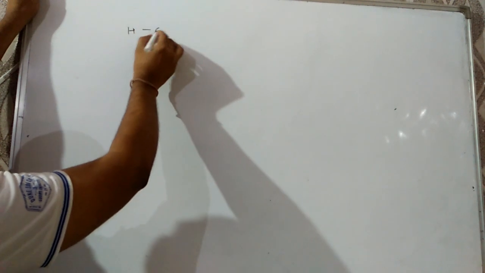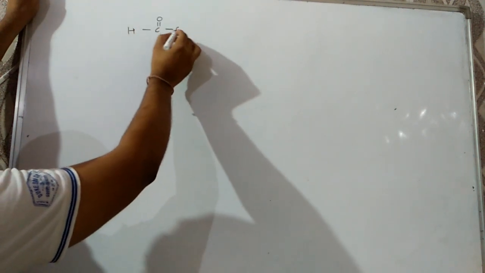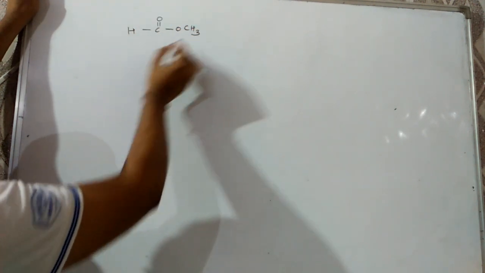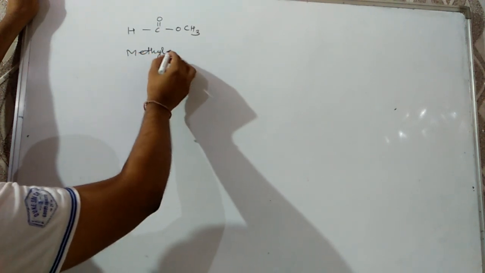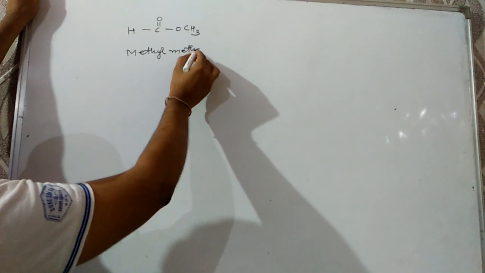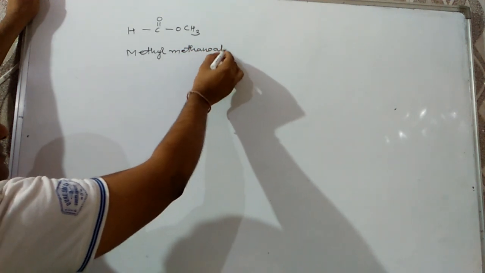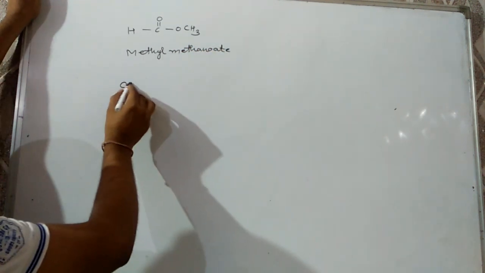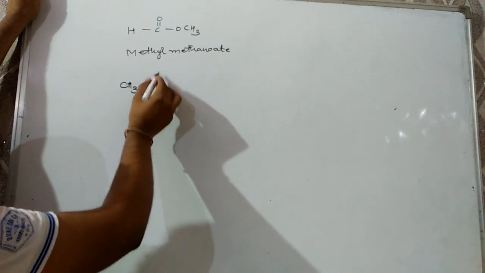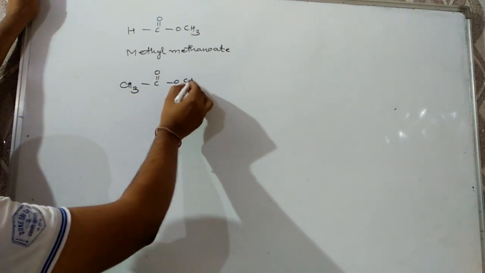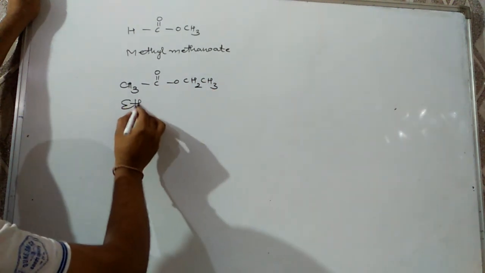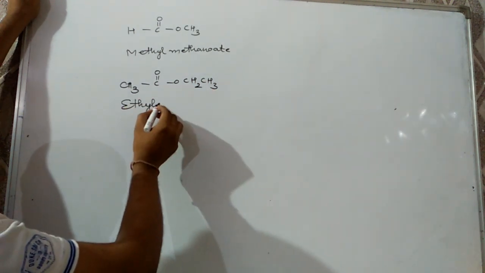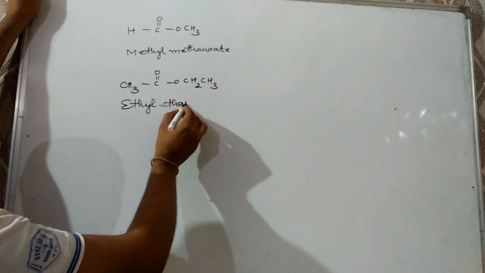The first one is HC double bond O, O, CH3. Then its name will be methyl methanoate. Next case may be CH3, C double bond O, O, CH2, CH3. Then it will be ethyl ethanoate.